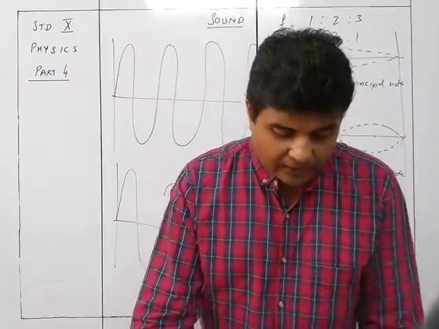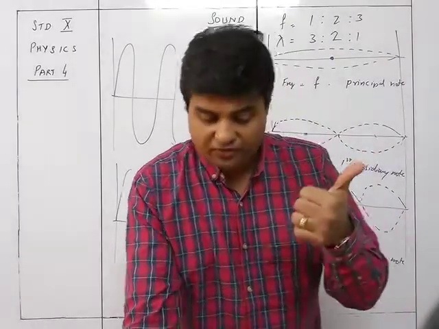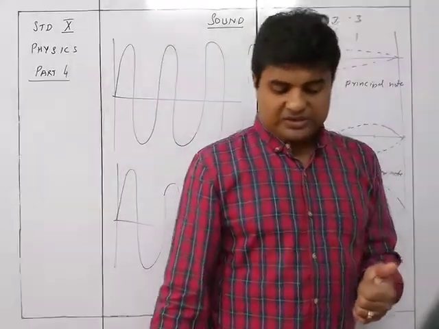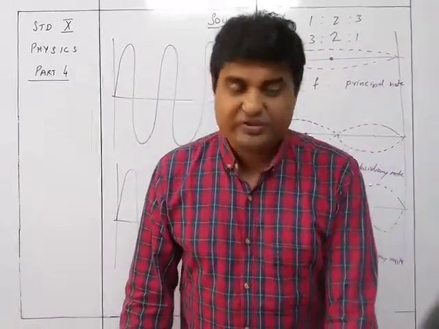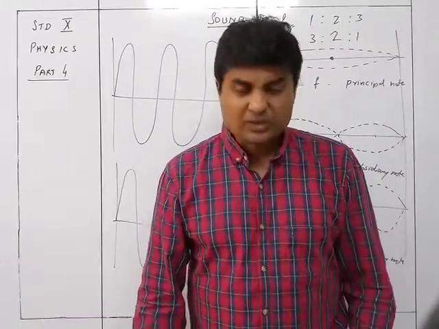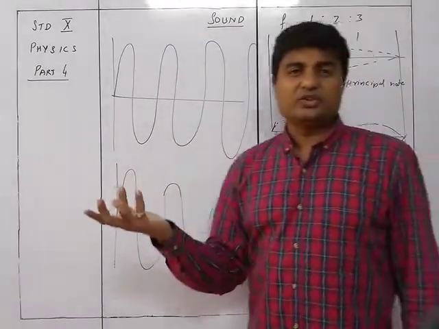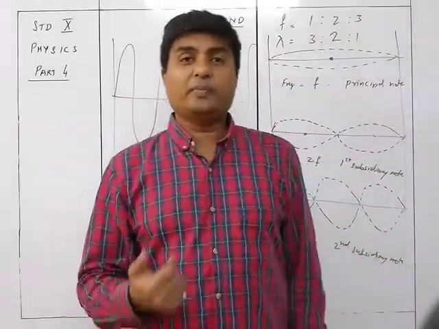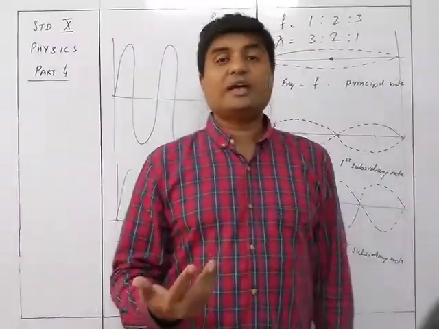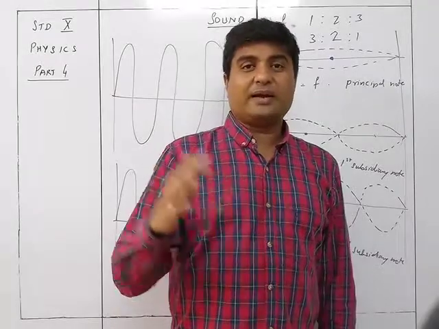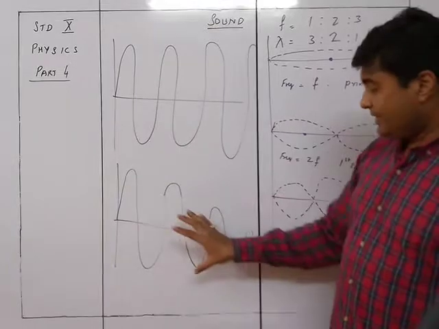So in damped vibration two forces act on the body: the restoring force and the frictional or resistive force due to the surrounding medium. The amplitude of motion decreases due to the friction force. The restoring force allows it to go on in this manner; it is because of the restoring force that the natural frequency takes place. But against the restoring force, there is friction. What will friction do? It will slowly keep reducing the restoring force. And because of the decrease in the restoring force, it is going to become damped like this.